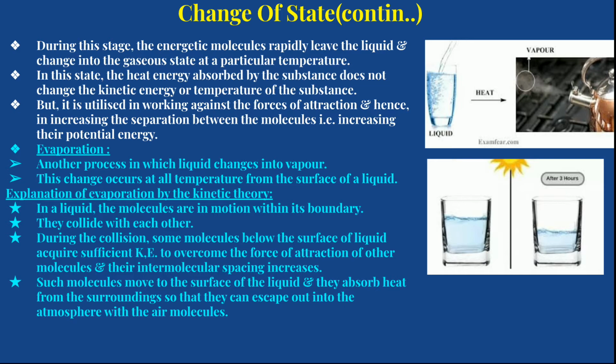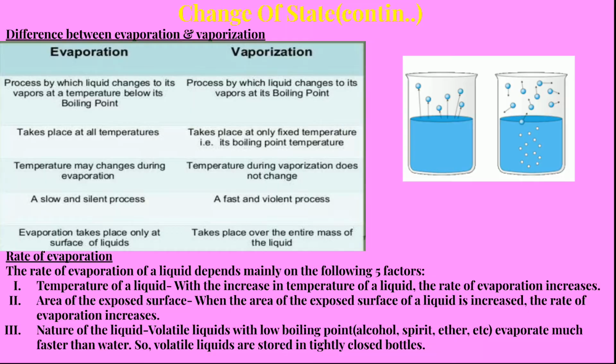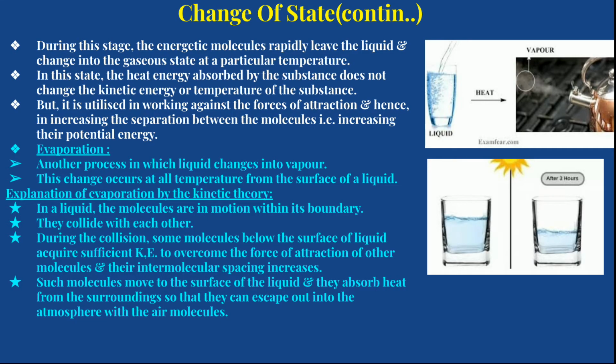Now, another way of changing state is evaporation. Evaporation is also a process in which the liquid changes into vapor, though it is a slow process. I'll tell you the difference between evaporation and vaporization or boiling. Evaporation occurs at all temperatures, whereas boiling or vaporization occurs only at 100 degrees centigrade. But evaporation takes place at all temperatures from the surface of the liquid.